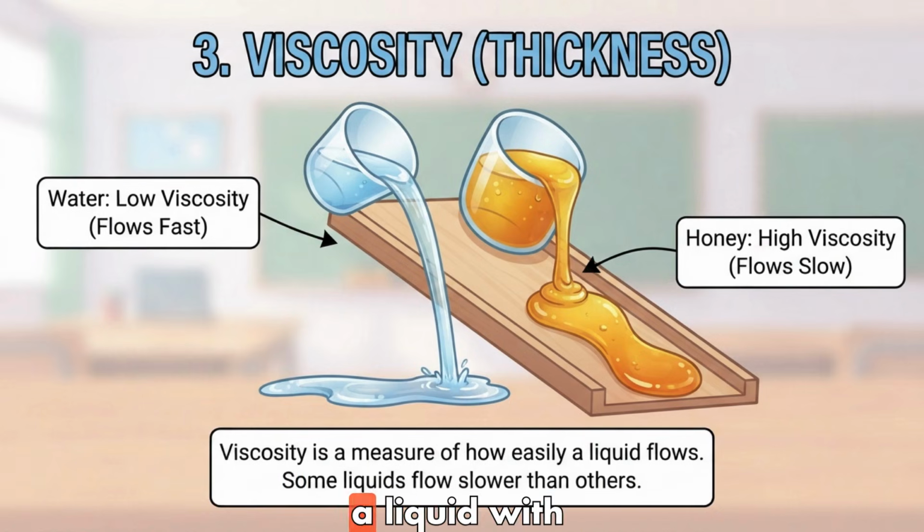High viscosity. A liquid with high viscosity is thick and flows very slowly. It resists moving. Think of honey, ketchup, or peanut butter. The particles are bulky or sticky, making it hard for them to slide past each other. Low viscosity. A liquid with low viscosity is thin and flows very quickly. Think of water or juice. The particles slide past each other very easily.